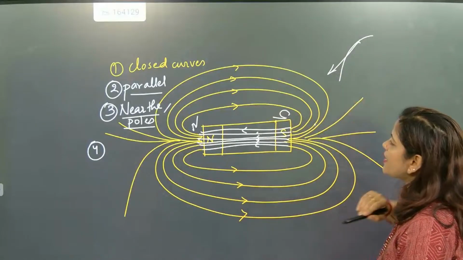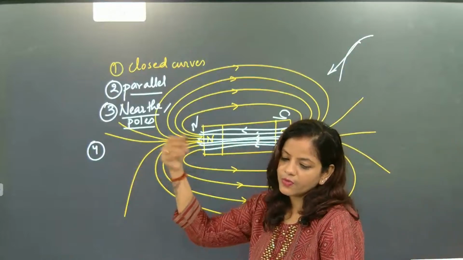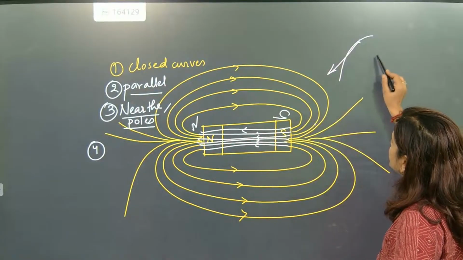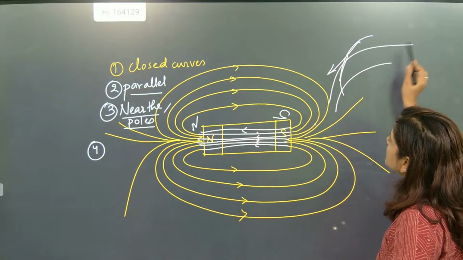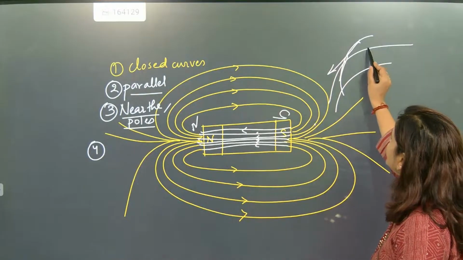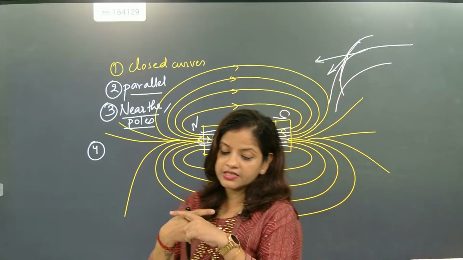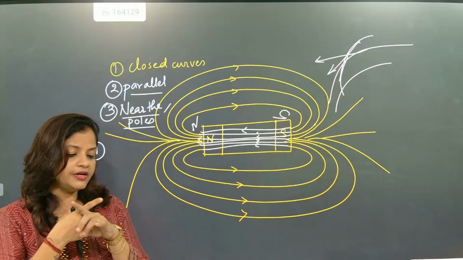Because magnetic lines of forces are direction specific, it will be exactly going from north pole towards south pole. So 100% it will orient the direction. So if another line of force intersects, its direction will go like this. So at that point, when two lines are exactly intersecting each other, the tangents drawn will intersect each other.